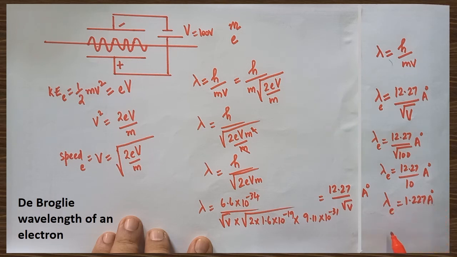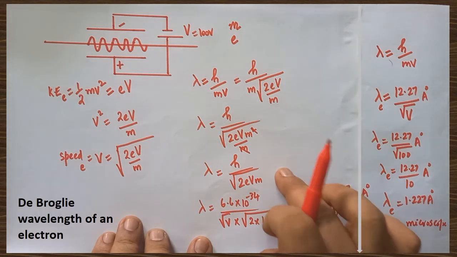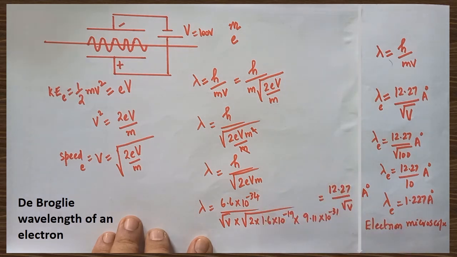These kinds of electrons, with very small wavelengths, are used in electron microscopes. Later you are going to learn about the electron microscope. To learn more about the electron microscope, this is the fundamental idea which is very much required. Can you understand the point?